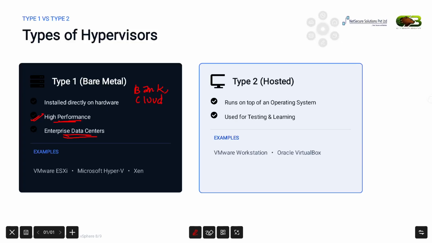Some common examples include VMware ESXi, which we'll understand in the next slide, then Microsoft Hyper-V and Xen. Among these, VMware ESXi is the hypervisor we'll be learning throughout this course.